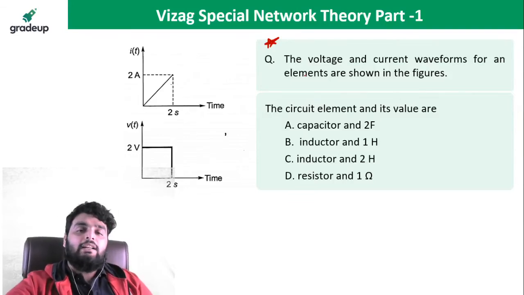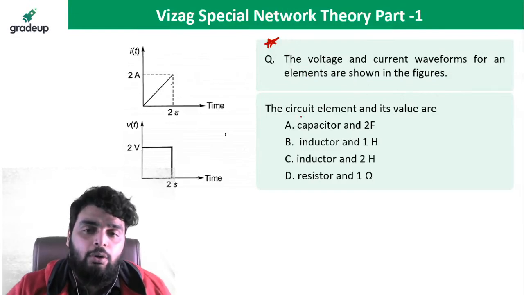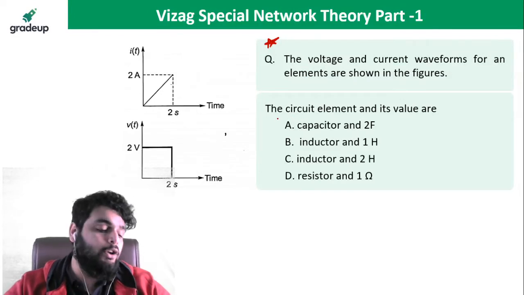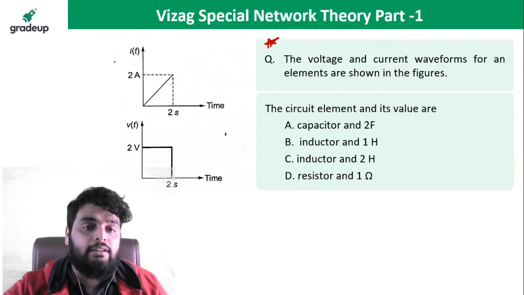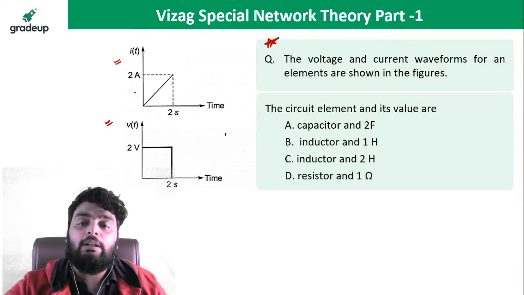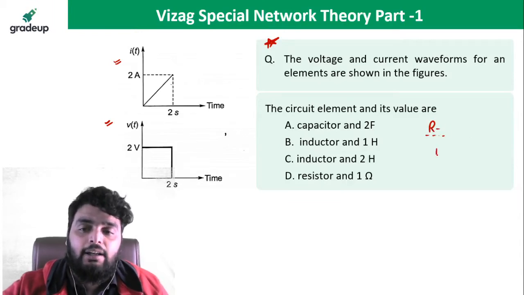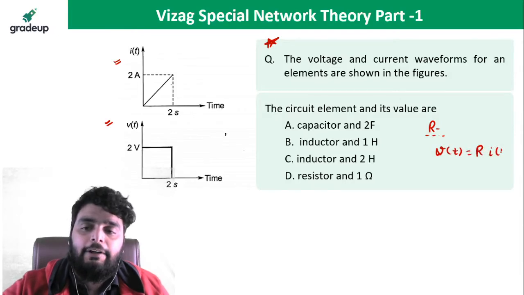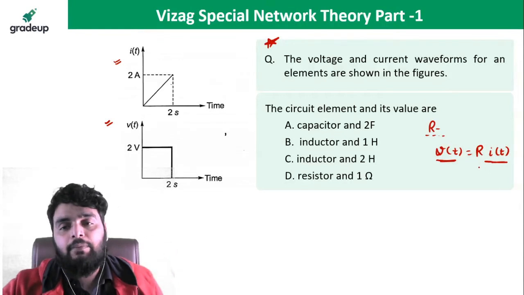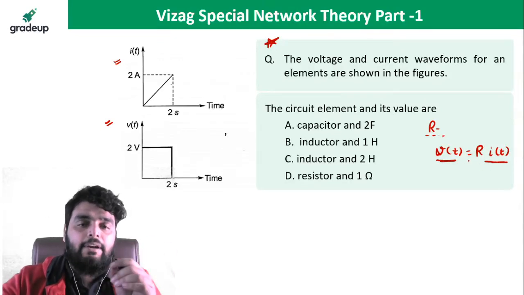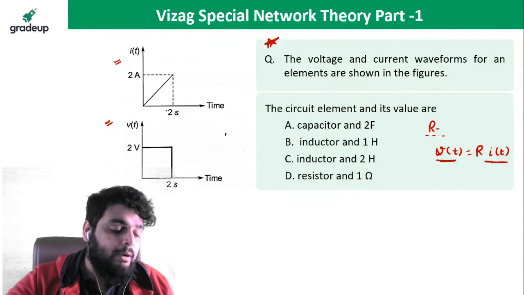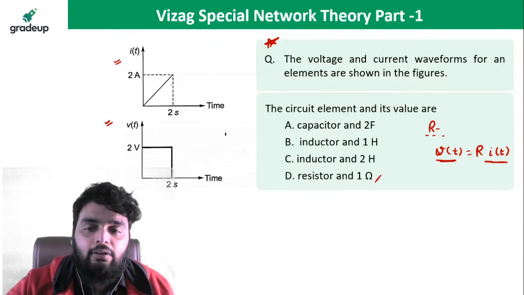The voltage and current waveforms of the element are shown below. The circuit element and its value are? So this is the current. This is the voltage equation. So first of all, if I talk about the resistor, in a resistor, voltage is equal to R times i(t). So in a resistor, the waveform of voltage and the waveform of current will be the same because R is a constant. Here the waveforms are different, so obviously resistor is not the answer.